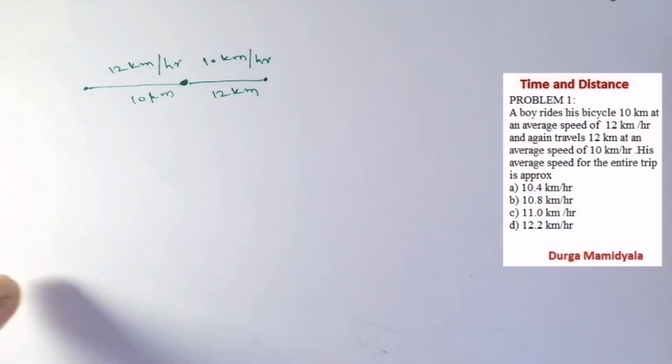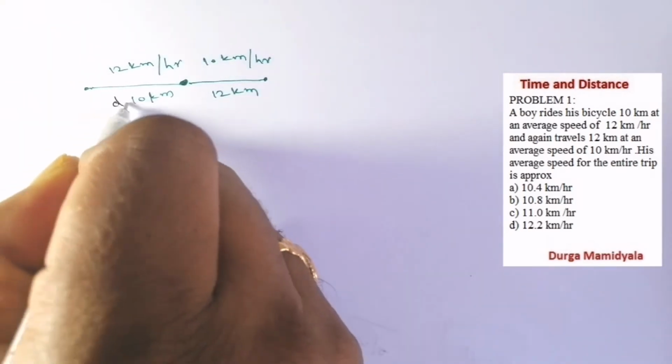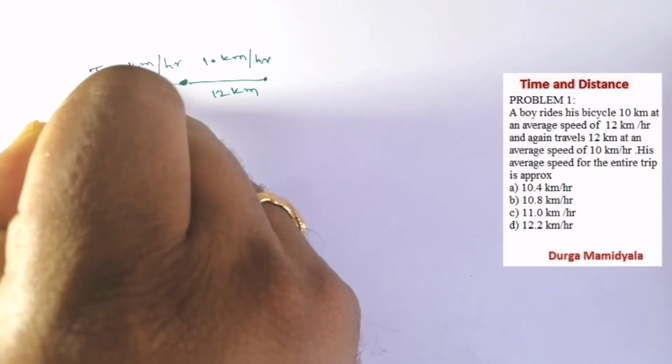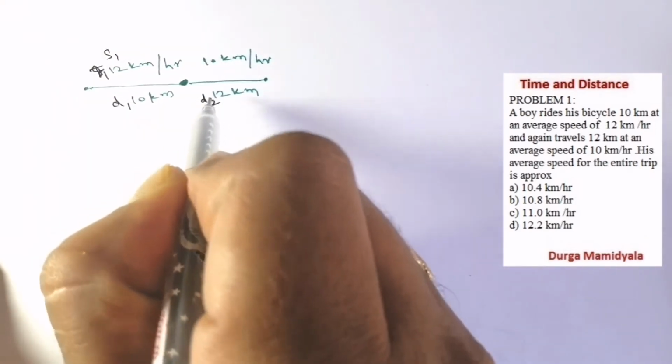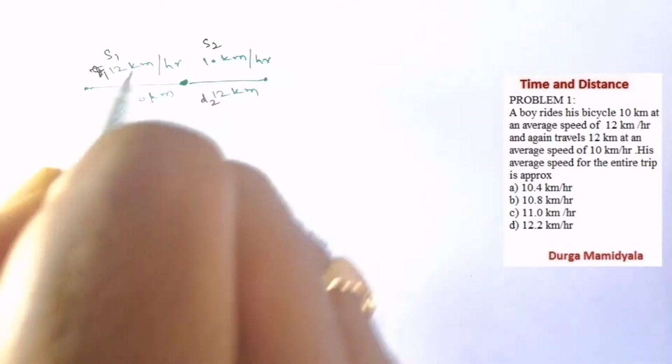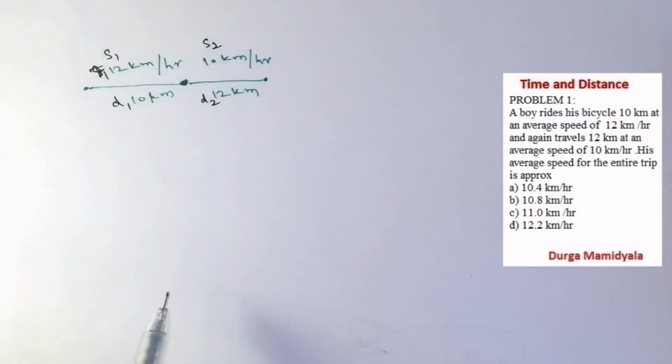So the question is very clear here. Distance is given and speed is given, and again d2 distance and the second speed is given. So when speed and distance are given, we use our second formula.